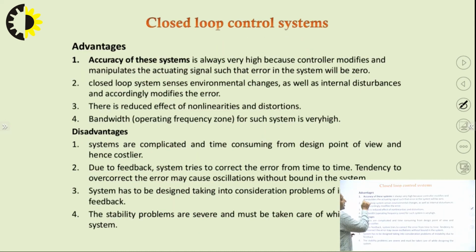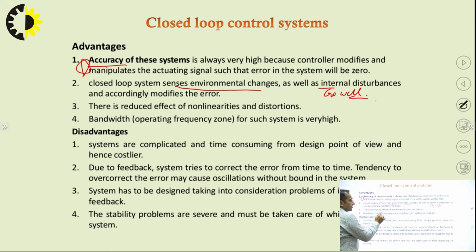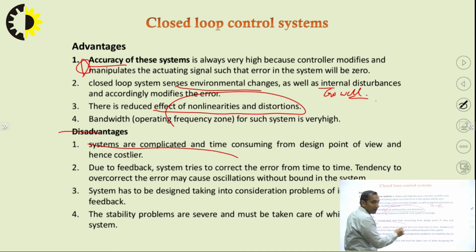Advantages: accuracy is always high. Number one, it senses environmental changes and it goes well with the disturbances. There is a reduced effect of non-linearity and error. And disadvantages are they are very complicated and time consuming. To develop a closed loop system is very difficult and challenging.